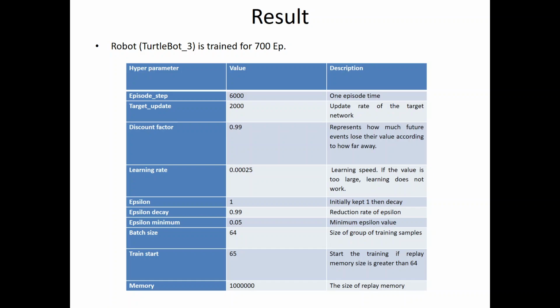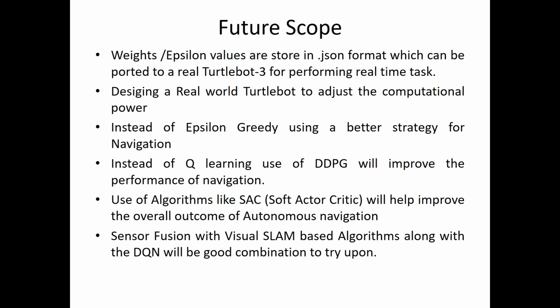These are some of the hyperparameters of our neural network. You can see we have kept 6000 as our episode step, so a total of 6000 steps can be taken in the state space by randomly moving in one episode. Multiple episodes are done, up to 700 episodes, to train the robot. After 700 episodes, the robot was able to explore and exploit the environment without a problem and reach the goal. After performing this research, we conclude that there are some improvements which can be made.